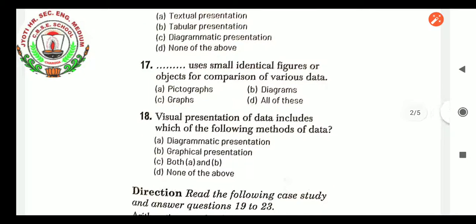Okay. Various visual presentation of data includes which of the following methods of data? Visual means which we can see. That presentation of data includes what? Diagrammatic presentation, graphical presentation, both A and B, and none of the above. The answer will be both A and B. Because visually, if we want to see the data and we have to know the data, definitely which presentation is there? Diagrammatic presentation also will help us to know where labels and explanations will be there. And second is graphical presentation.